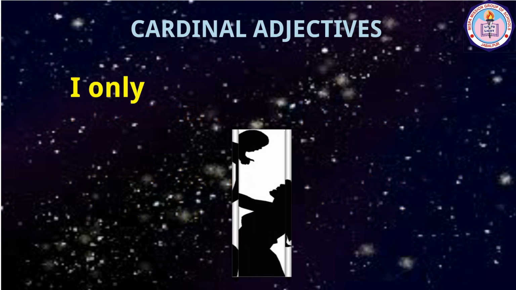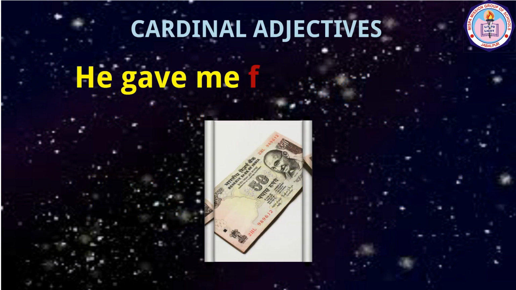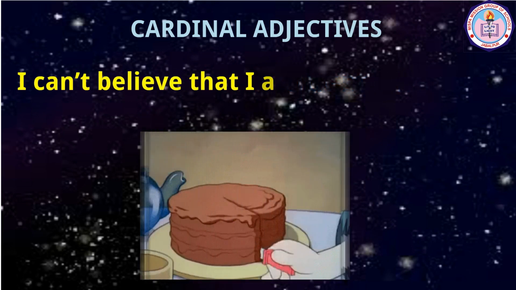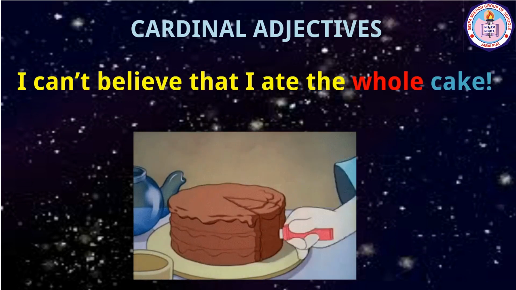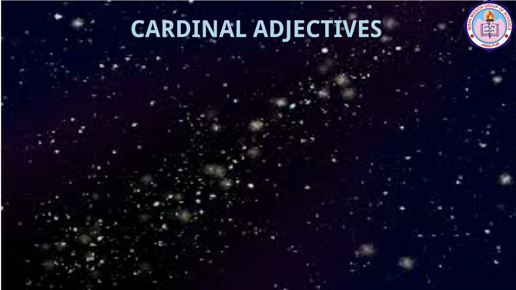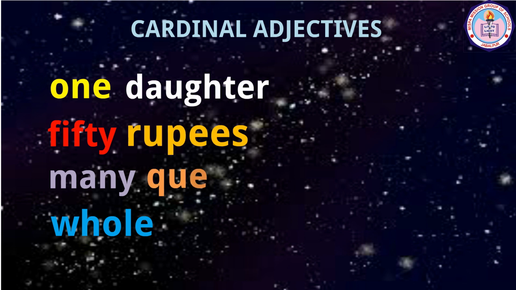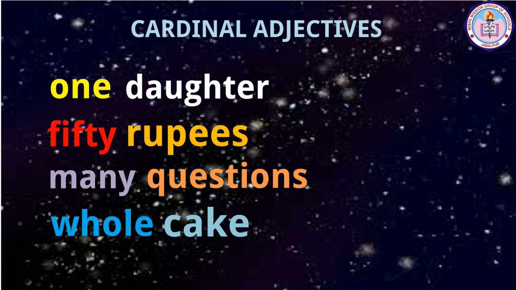Examples. I only have one daughter. He gave me 50 rupees. They ask many questions. I can't believe that I ate the whole cake. Here, the adjectives one, 50, many, and whole are modifying the nouns daughter, rupees, questions, and cake respectively.